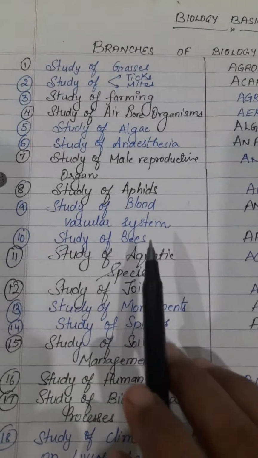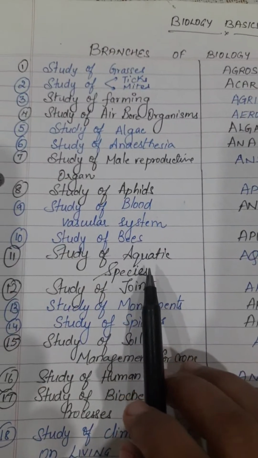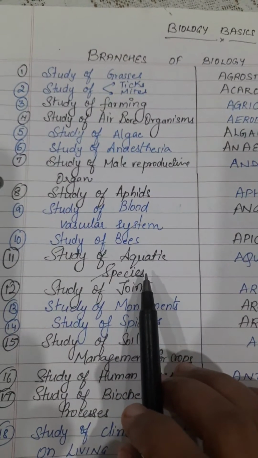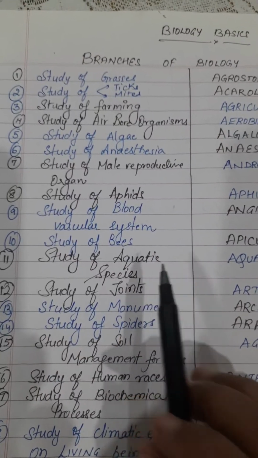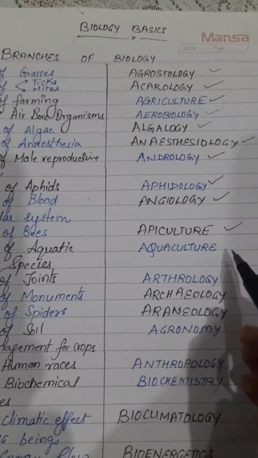So next, student, the study of the aquatic species. The branch of science that deals with the study of the aquatic species is known as aquaculture.